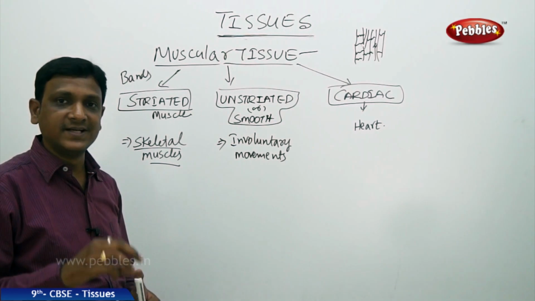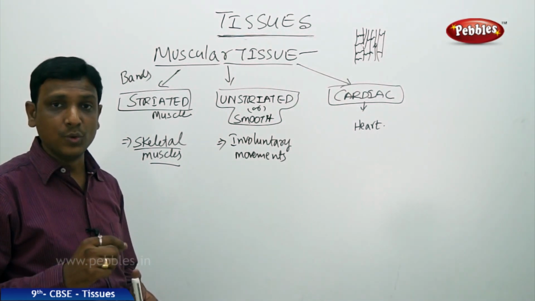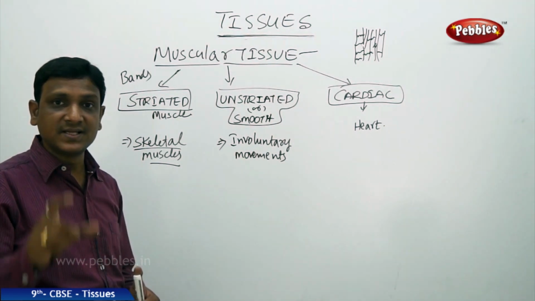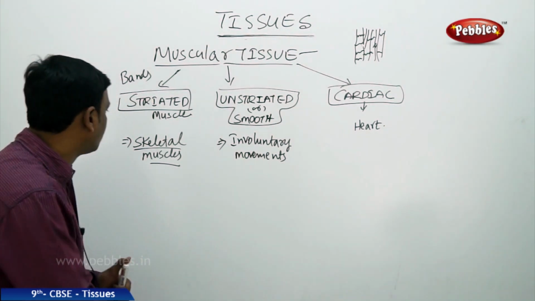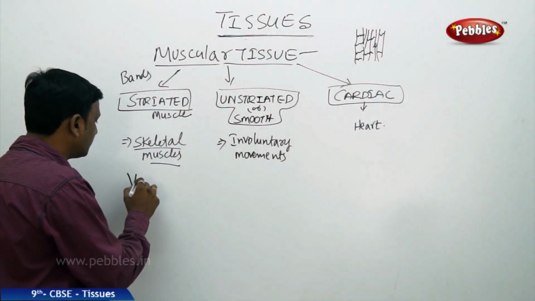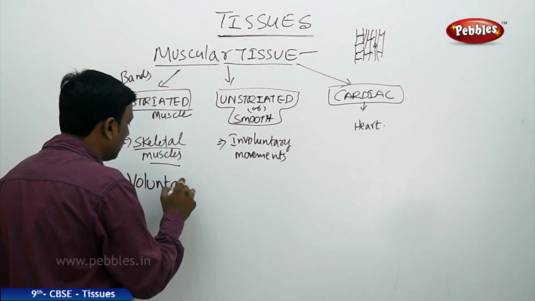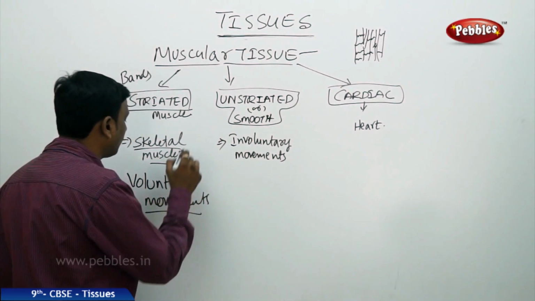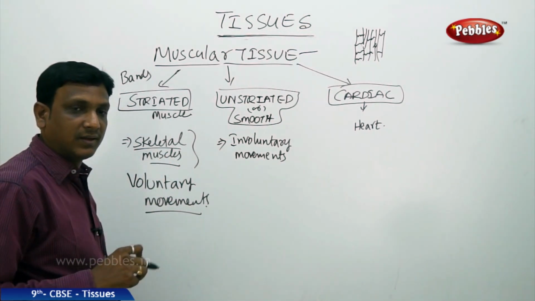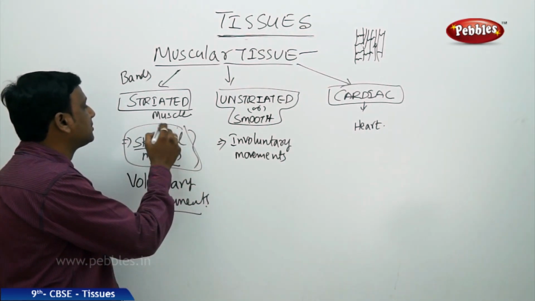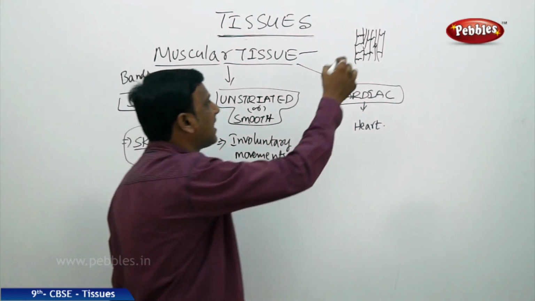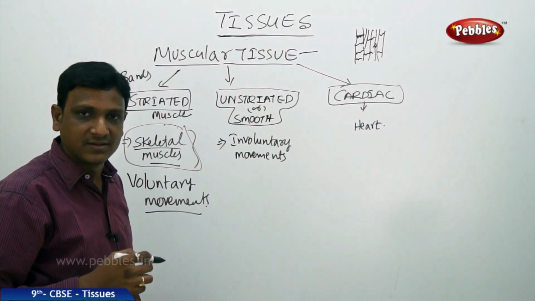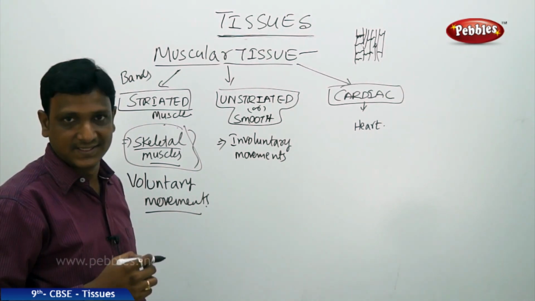Here these movements are voluntary, means they are under your control. If you wanted to lift your hand, you can lift. If you don't want, you can leave it down. So that is under your will, your control. Voluntary movements, the movements which are under our will, are executed by skeletal muscle. So this skeletal muscle is striated. The muscle has striations, bands. If you observe the slide of a striated muscle under a microscope, you will be able to see some bands.